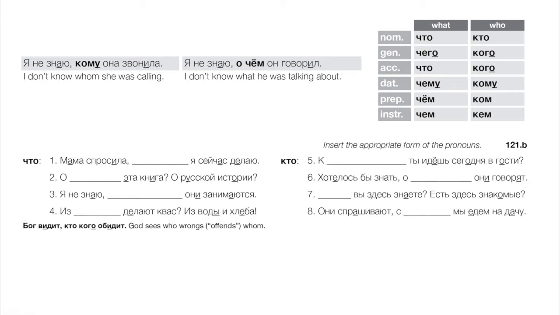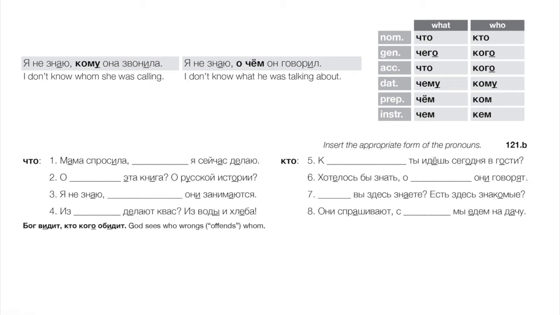Okay, our final two question words. Again, this is review. We've known these question words for a long time. But recall that что and кто are interrogative pronouns, right? They stand in for a noun. And for that reason, they have a full set of declined forms, right? Think of them as like little nouns, right? Again, or pronouns. They stand in for a noun, and so they're going to be marked for case.